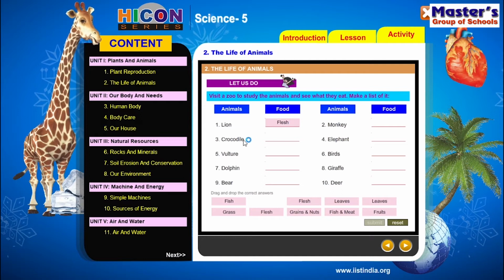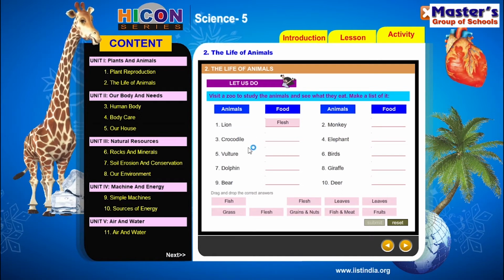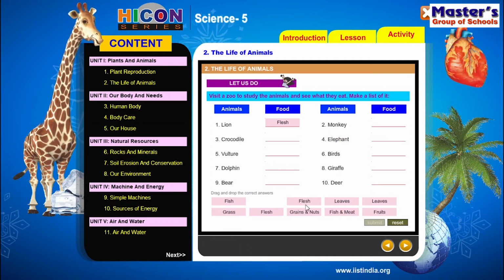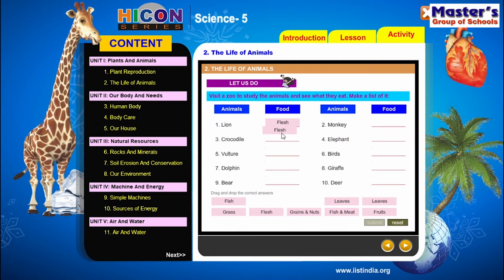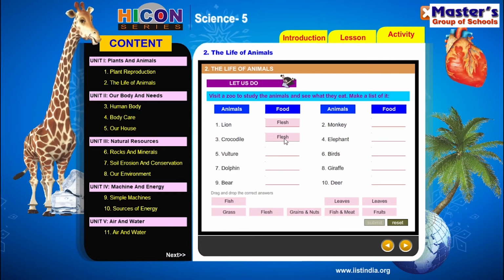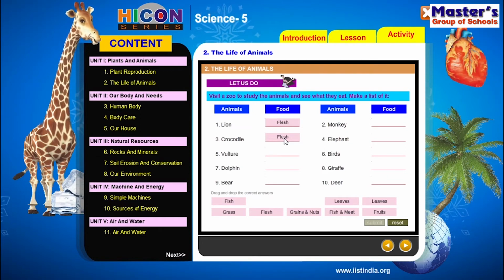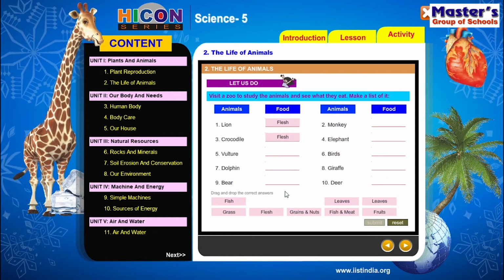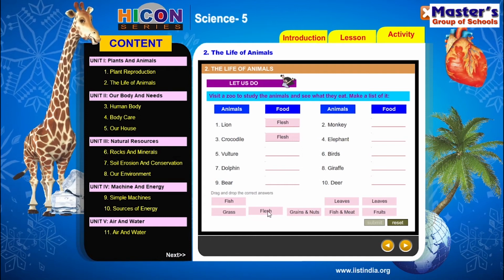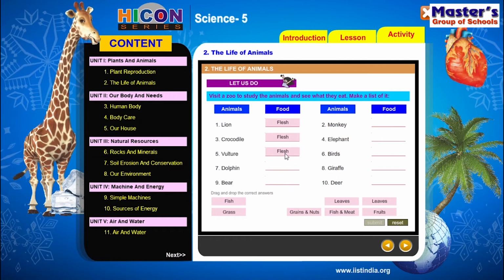And next, crocodile. Crocodile is also an example for carnivore. So this crocodile also eats flesh. So write flesh as a food for the crocodile. Next, vulture. So children, vulture is an example for a bird that eats flesh of animals, right? So the food of vulture is also flesh. So write flesh in the blank provided.